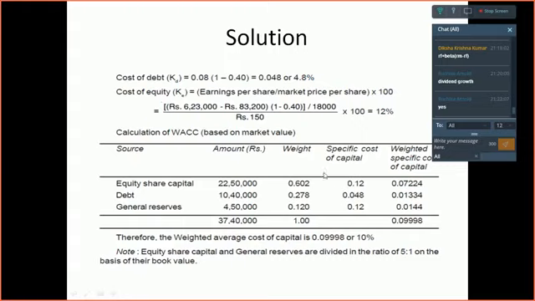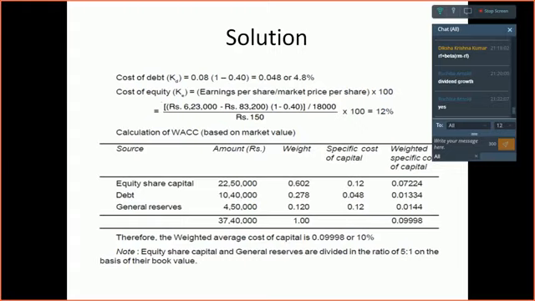Now, equity share capital, the number of shares were given to you as 18,000 and the market price per share was rupees 150. So 18,000 multiplied by 150, what is the amount that you are getting?